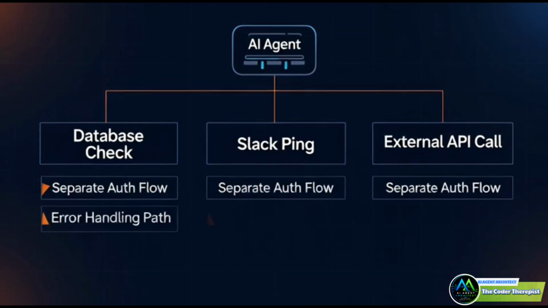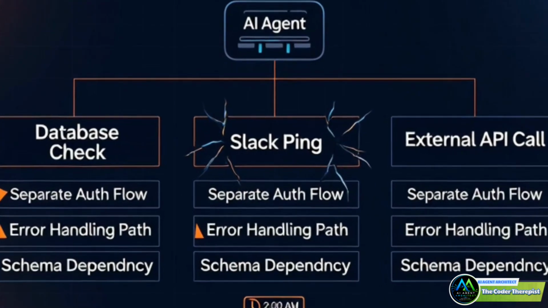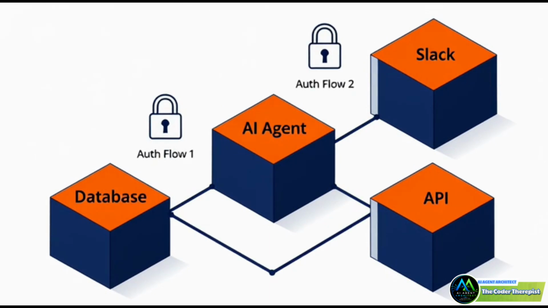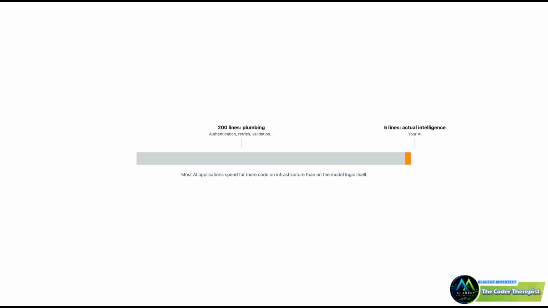Let's be honest about what building an AI agent actually looks like right now. You want it to check a database, ping Slack, and hit an API? That's 3 separate auth flows, 3 error handling paths, 3 things that quietly break at 2 a.m. when some API decides to change its schema without telling you. Now multiply that by every tool in your stack. Every single agent starts life buried under 200 lines of plumbing before you've written 1 line of actual intelligence.